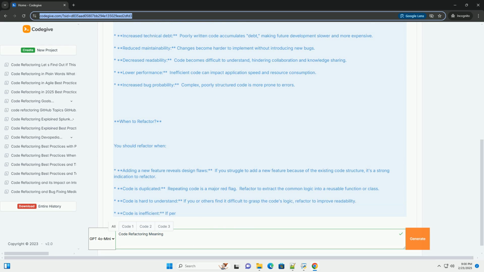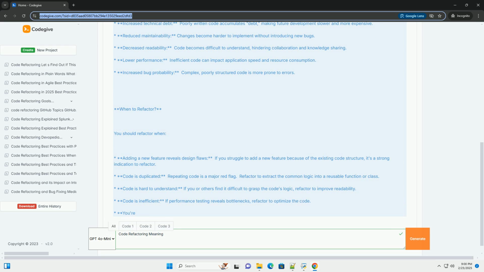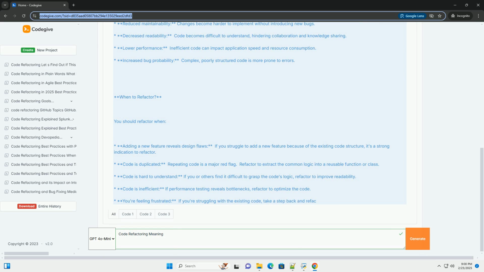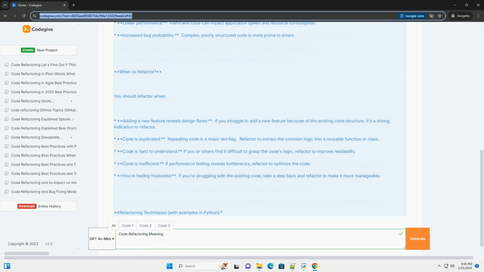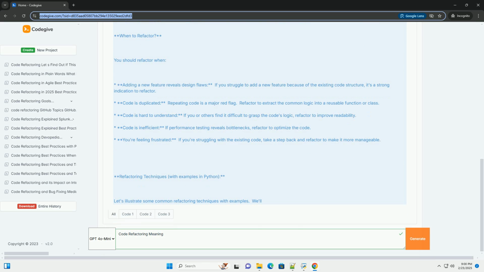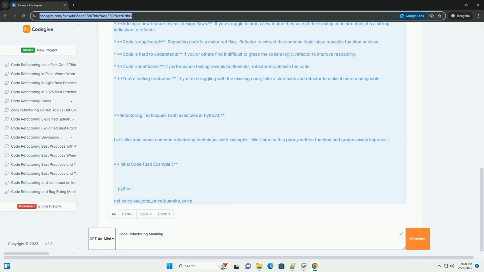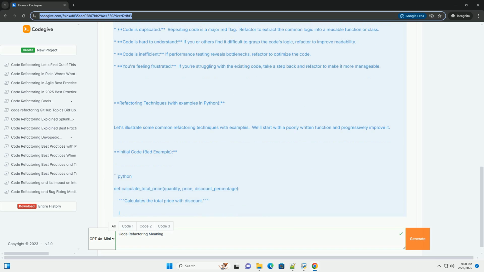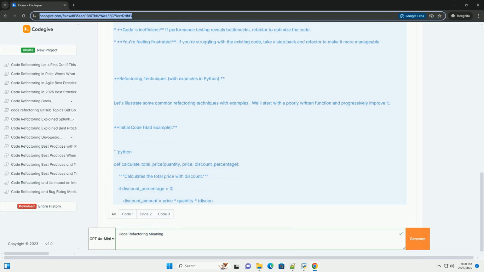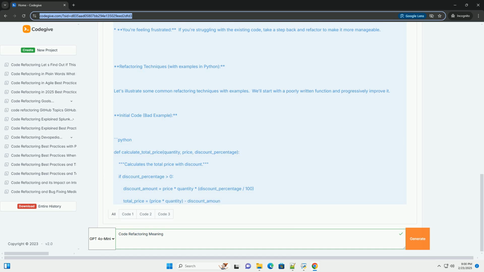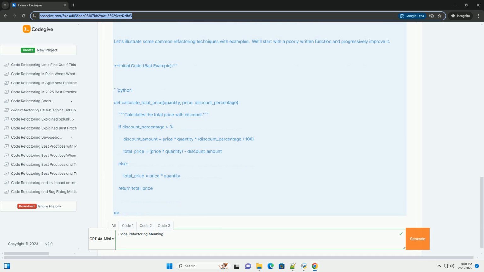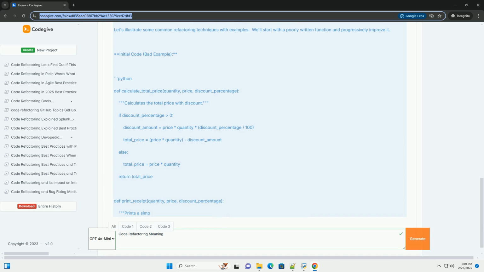Why refactor? Refactoring is crucial for long-term software health. Neglecting it leads to increased technical debt. Poorly written code accumulates debt, making future development slower and more expensive. Reduced maintainability. Changes become harder to implement without introducing new bugs.